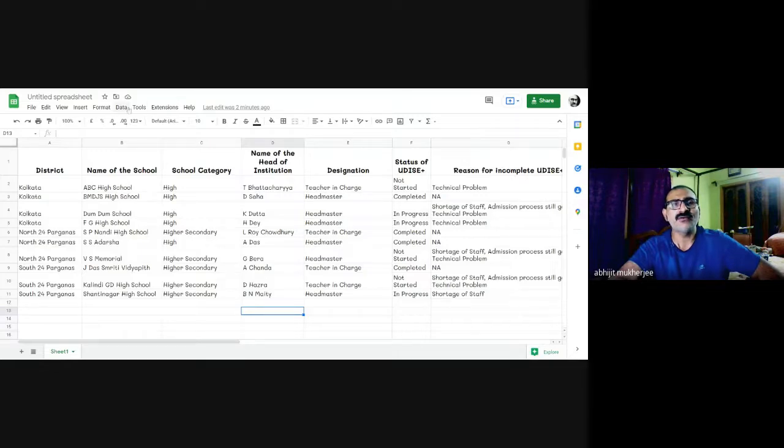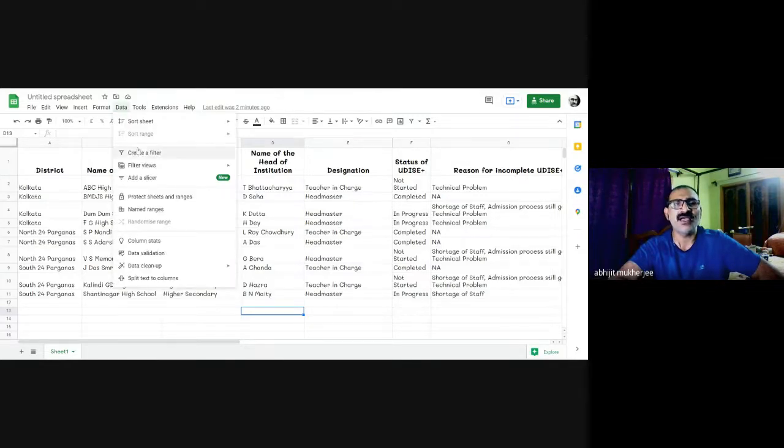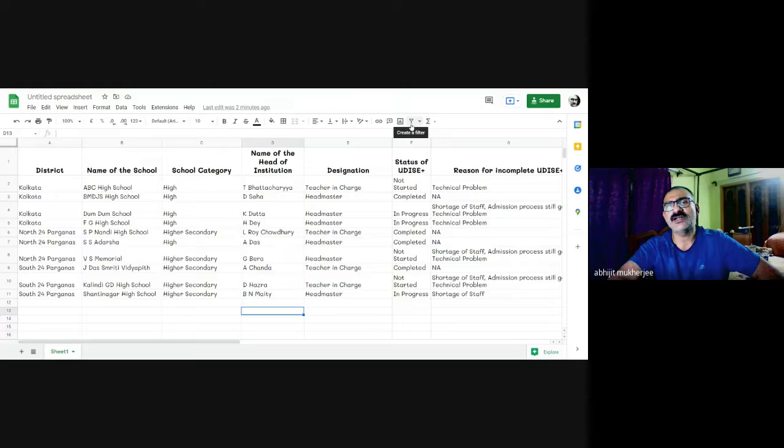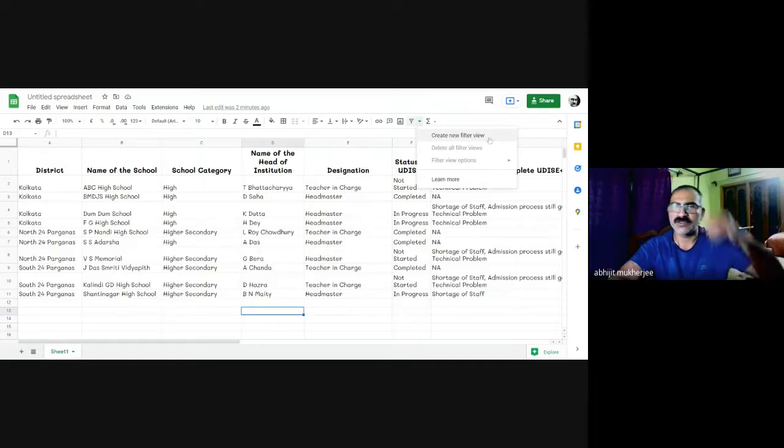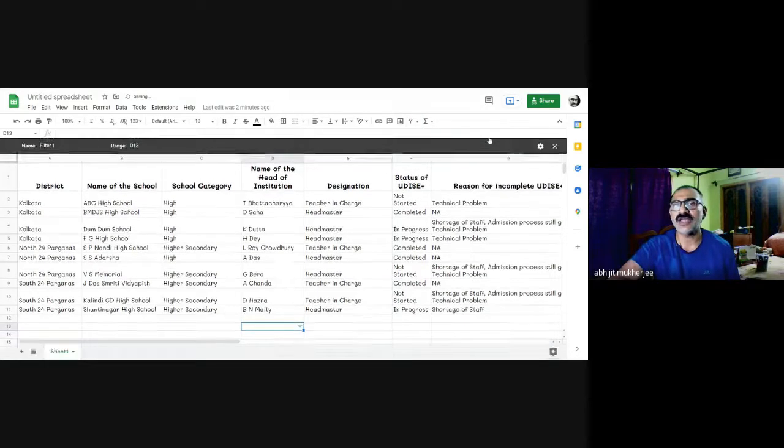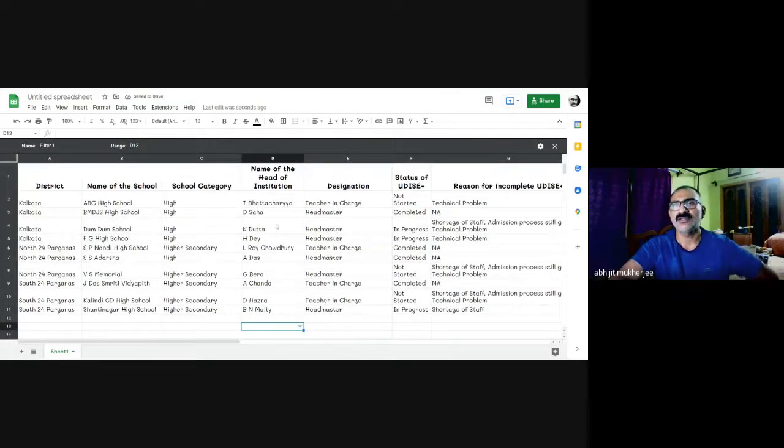I can either go to the data and create a filter, or I can go to this symbol here, this small inverted triangle, filter views. There is a small downward arrow beside it. I press it and the option is given. Google offers me the option of creating a new filter view. I click on that. See, the filter view option comes.